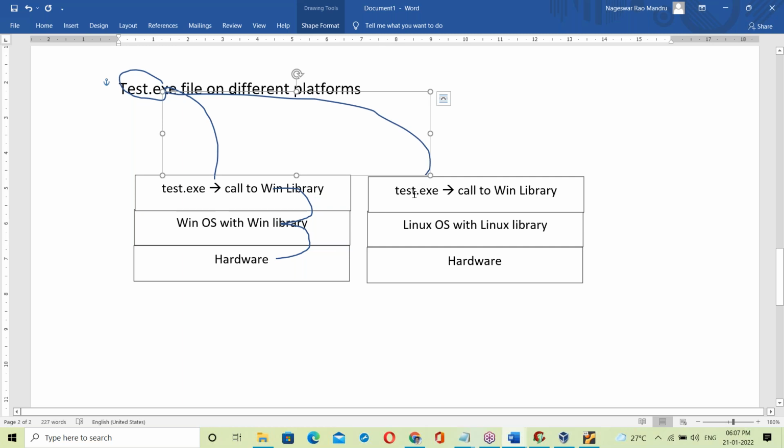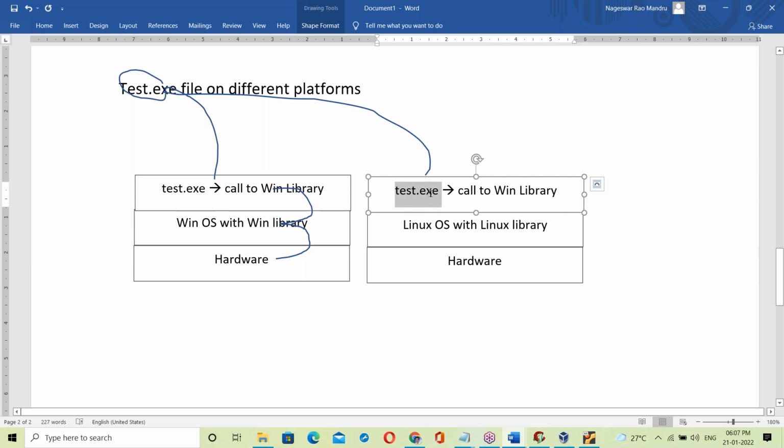Placing it on a Linux base, now try to run the test.exe file. When you try to run it, what happens here? This test.exe file will try to call the Windows library. Reason: the test.exe file is already linked with the Windows OS library. Since it is linked with the Windows OS library, it will try to call the Windows library. But it is not available here.